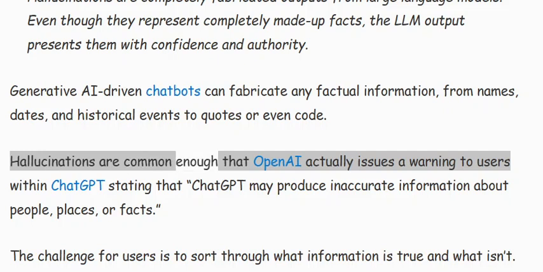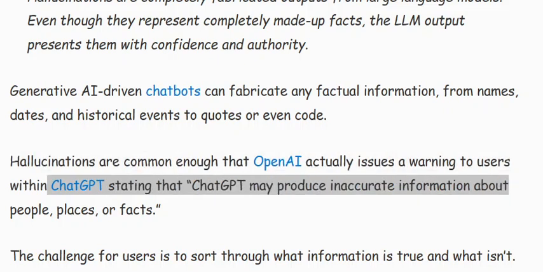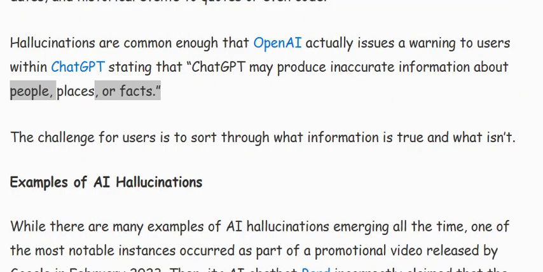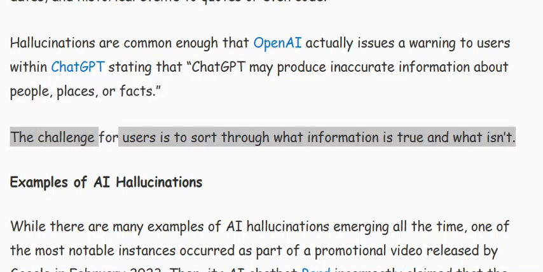Hallucinations are common enough that OpenAI actually issues a warning to users within ChatGPT stating that ChatGPT may produce inaccurate information about people, places, or facts. The challenge for users is to sort through what information is true and what isn't.